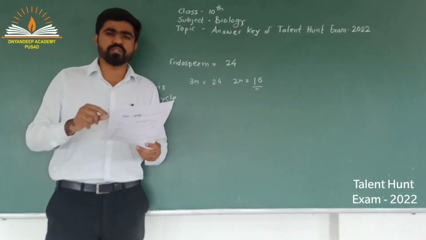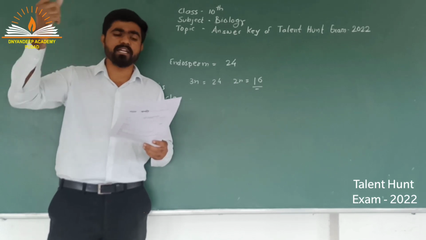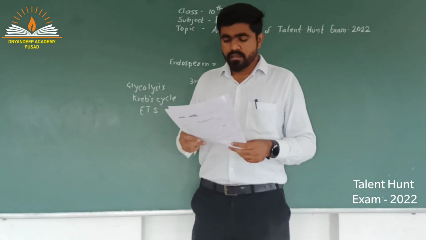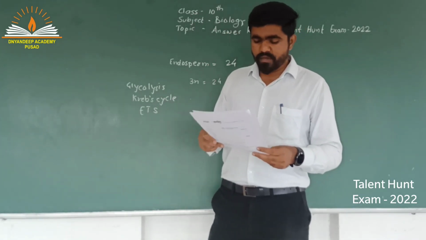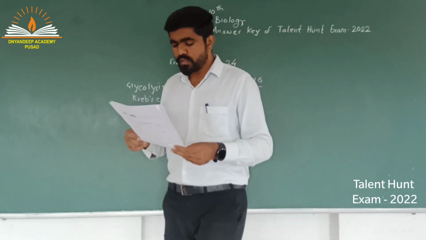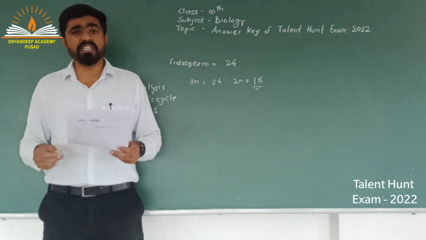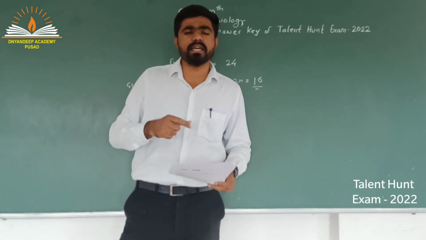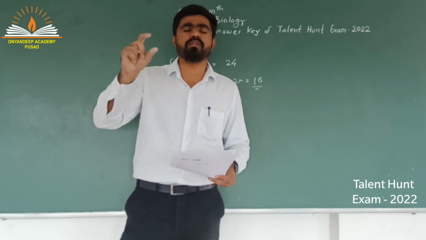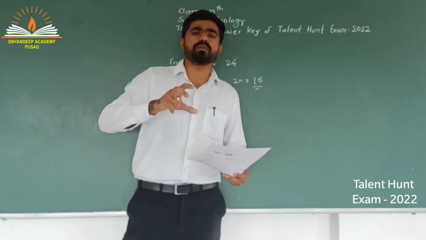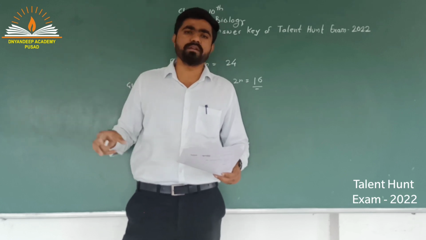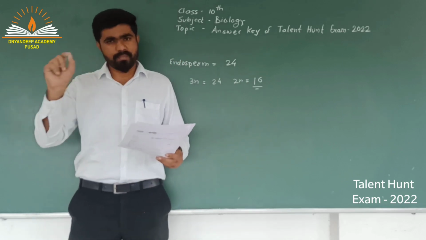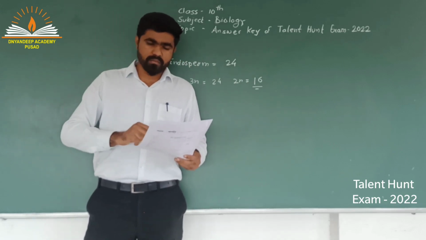Question number 39, which was question number 37 of set B. Now let us look at the last question of set A: which of the following are the correct functions of two components of pancreatic juice, trypsin and lipase? We know that trypsin is a protein digesting enzyme, and lipase works in emulsification of fats, that is, breakdown of big fat molecules into derivatives, and this process is called emulsification. So emulsification, lipase, and protein breakdown, trypsin.